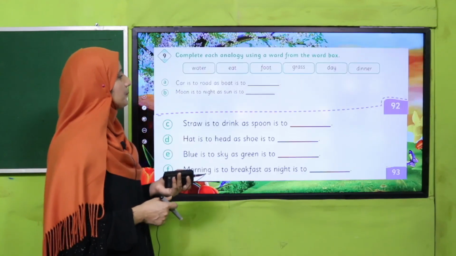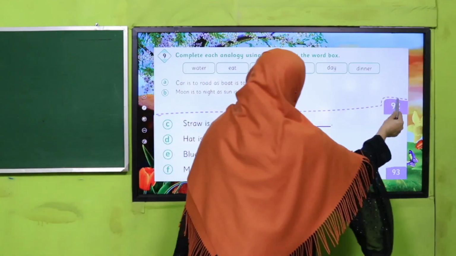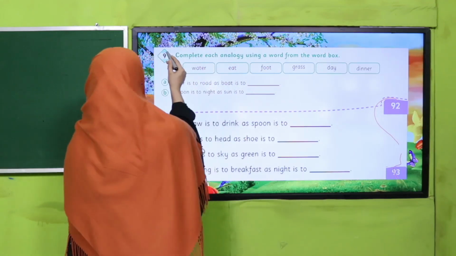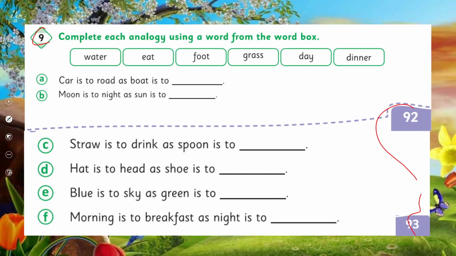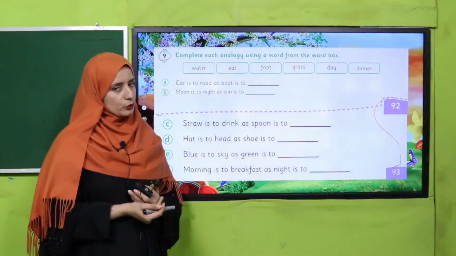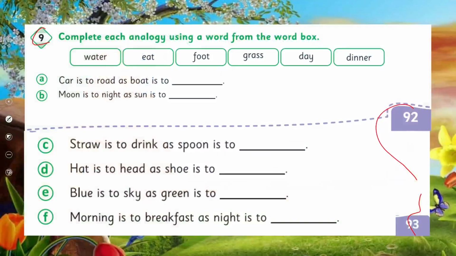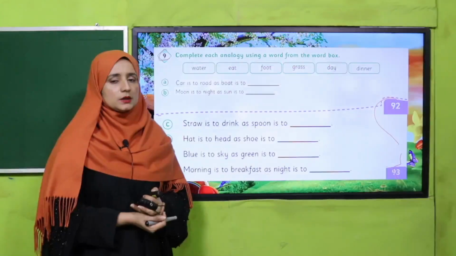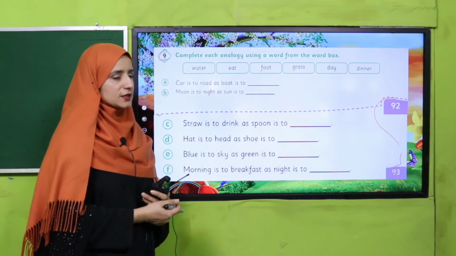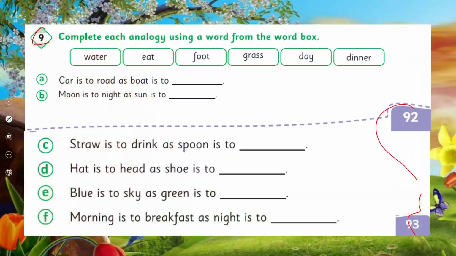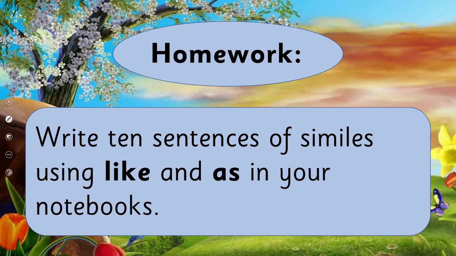Is it clear? So here on page number 92 and 93, question number 9 is there. You have to complete each analogy using a word from the word box. So pause the video and perform this activity on your book. Good job, my dear students. I hope you have done it because it was such an easy activity. Like car is to road as boat is to, yes, water.